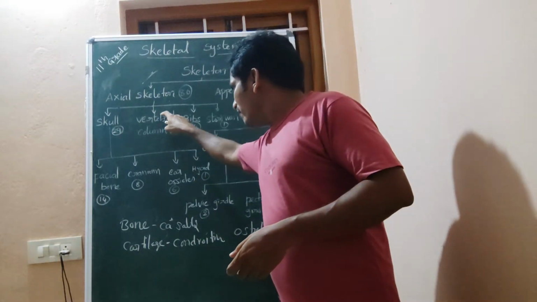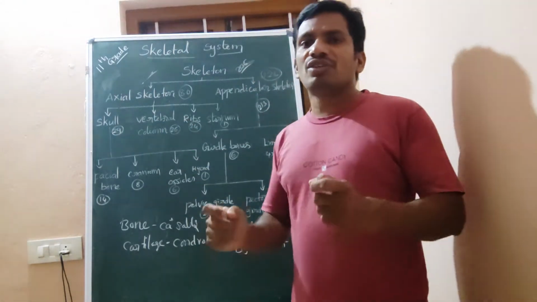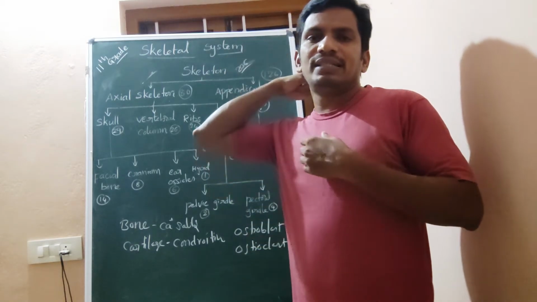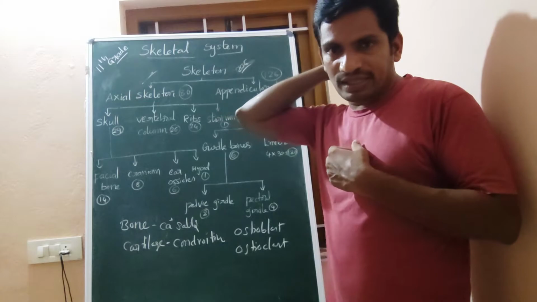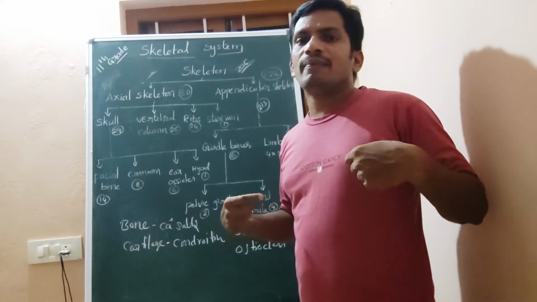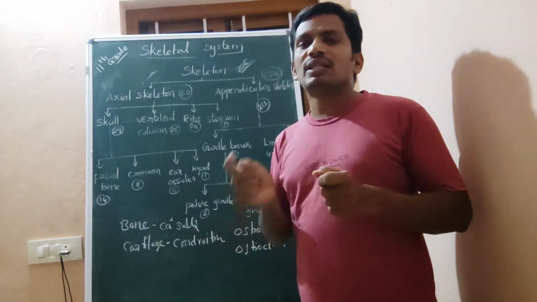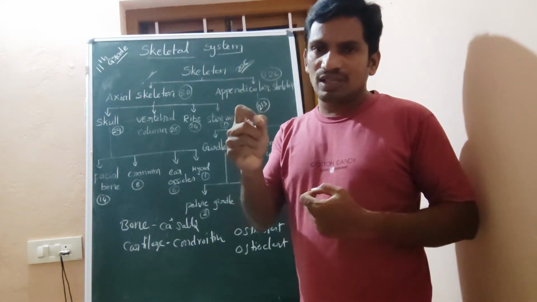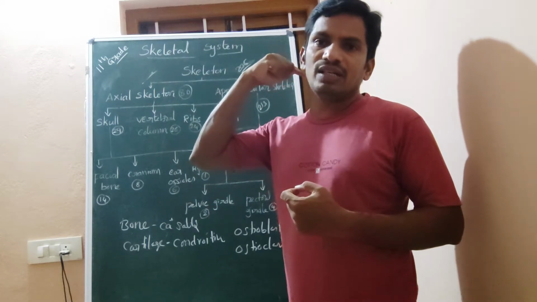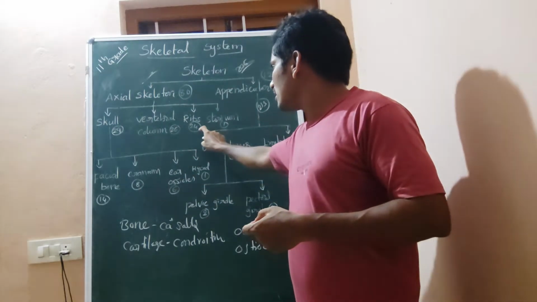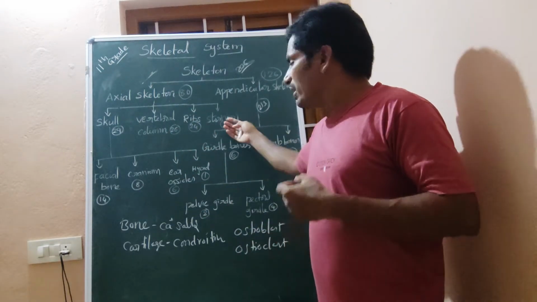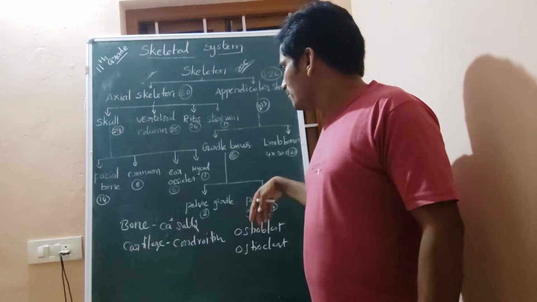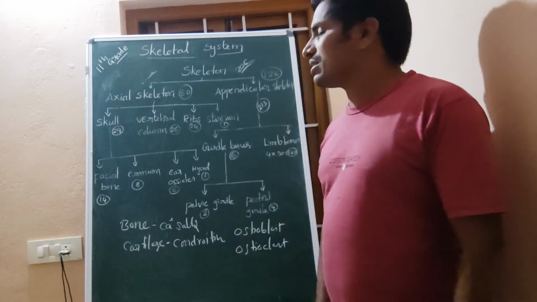And the vertebral column consists of 26 bones, which are the vertebrae. They are present on the dorsal side. They connect with the ribs. Ribs are the thoracic cage. Ventrally they connect with the sternum, and dorsally they connect with the vertebral column. These are 24. And one is the breastbone, the sternum, present here.